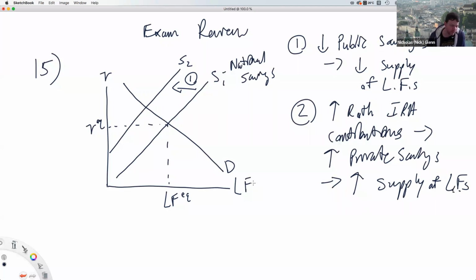And here, these are going to be equal in proportion to one another. So this effect from the Roth IRA contribution and this increase in private savings is going to equal the decrease in public savings from the government. So this will shift back this way because it's going to increase supply. And what this means is you're going to be right back where you started.